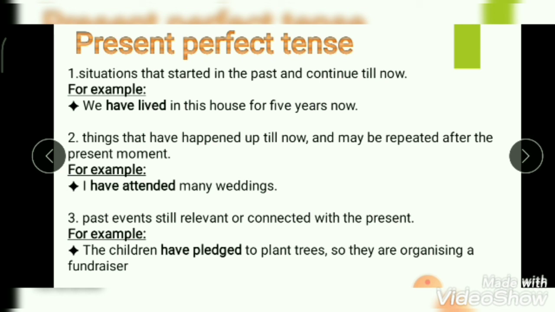Past event still relevant or connected with the present. For example, the children have pledged to plant trees, so they are organizing a fundraiser. In this, it is a past action. They have pledged in the past, and that action is relevant, is connected today. For that pledge, they are organizing a fundraiser in the present. So this is an example of present perfect tenses.